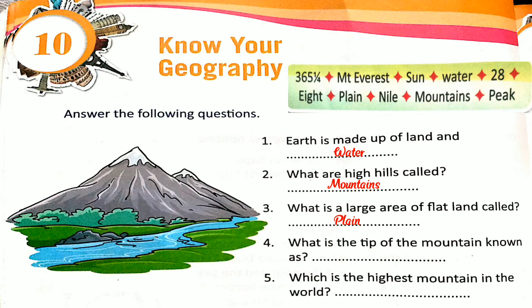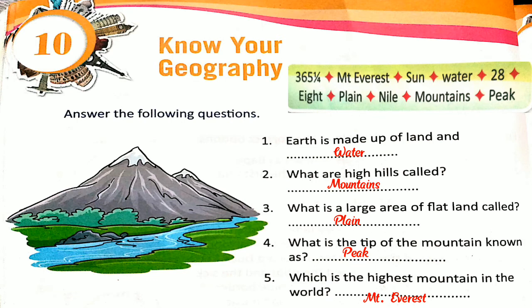Okay, now number 4. What is the tip of the mountain known as? So, the tip of the mountain is known as a peak. Okay, very good children. And then next, number 5. Which is the highest mountain in the world? Yes, it is Mount Everest. Very good, children. So, Mount Everest is the highest mountain in the world.